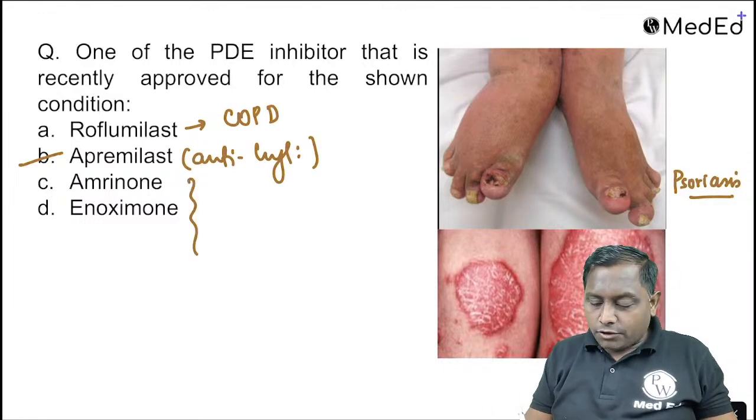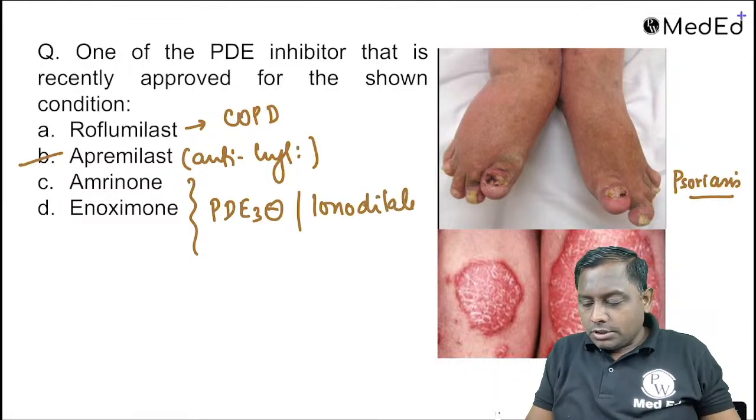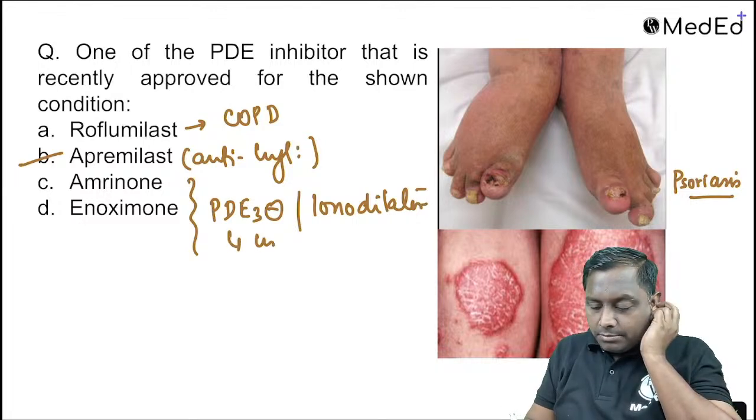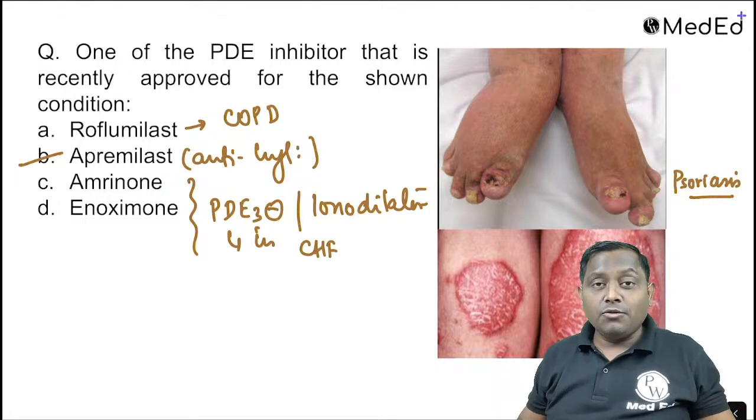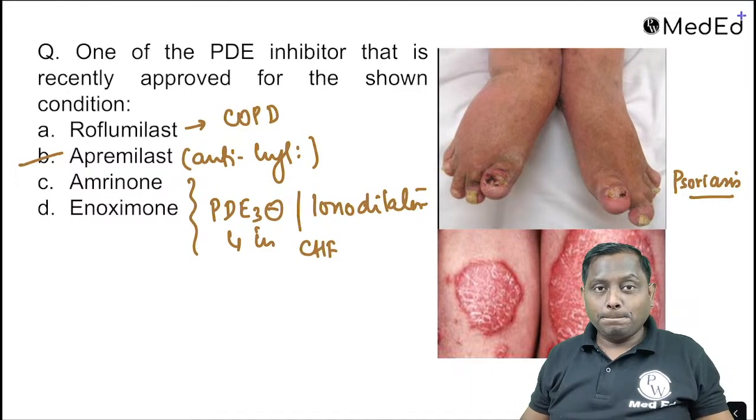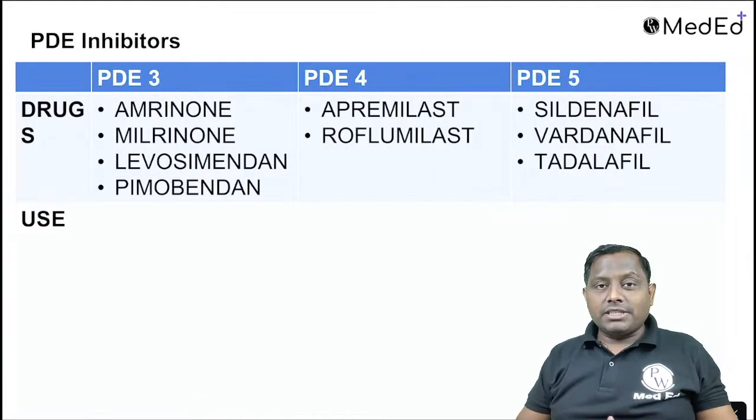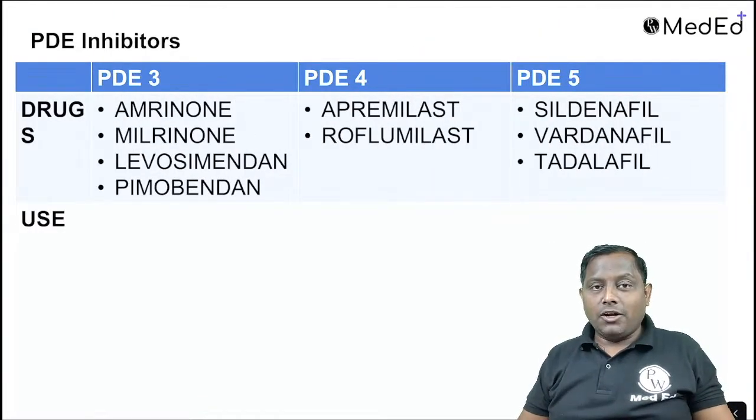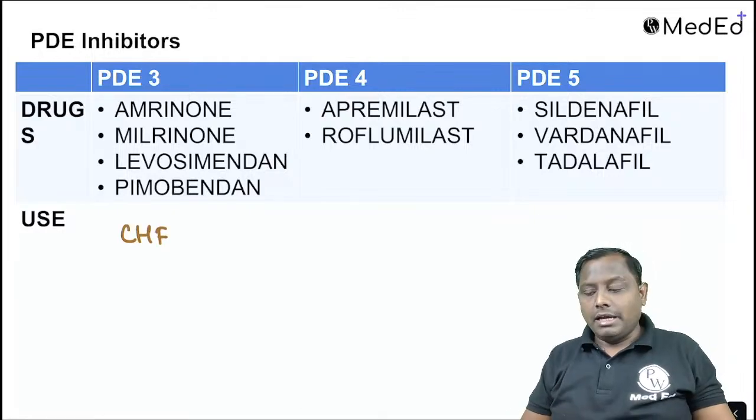Amrinone, inoximon, they are phosphodiesterase 3 inhibitor. इनको हम बोलते हैं inodilator. So this inodilator agent, they are mainly utilized in a patient with the congestive heart failure. All right. So these are the quick summary of phosphodiesterase inhibitor like Amrinone, Milrinone, and Inoximon. They are mainly utilized in a patient with the congestive heart failure.